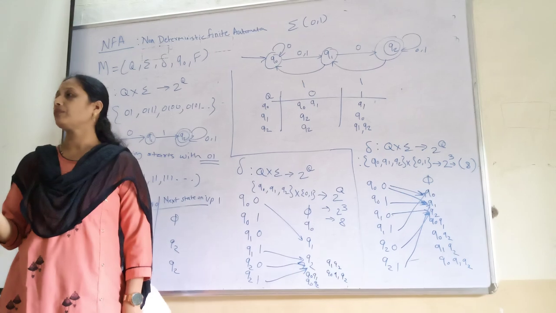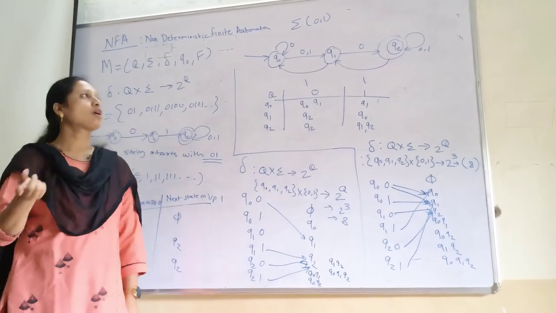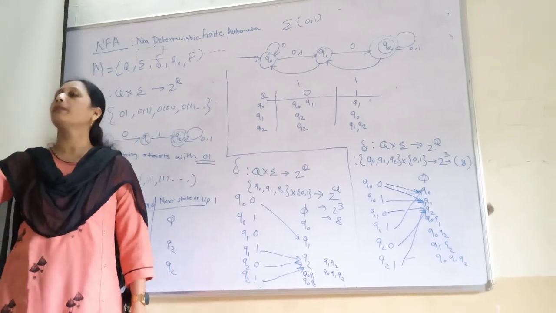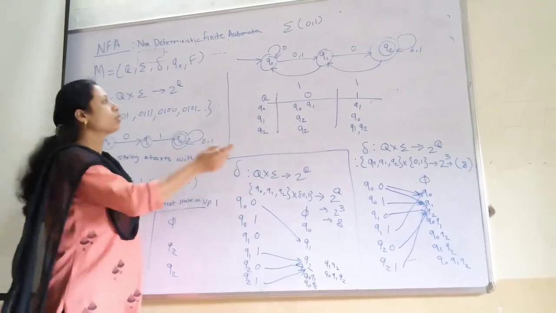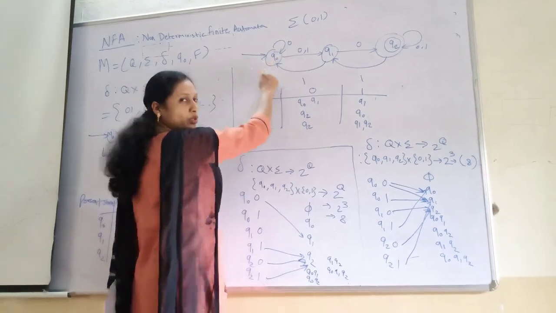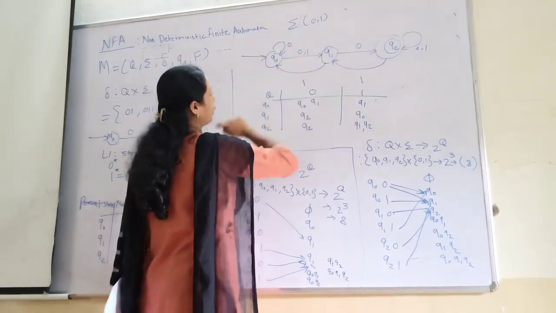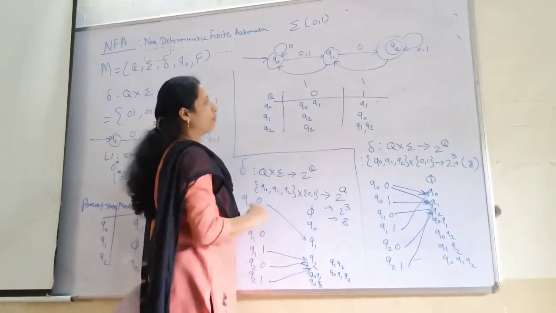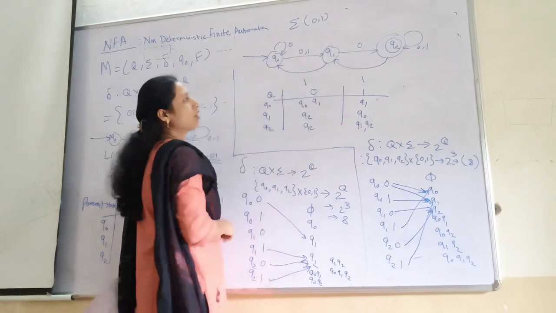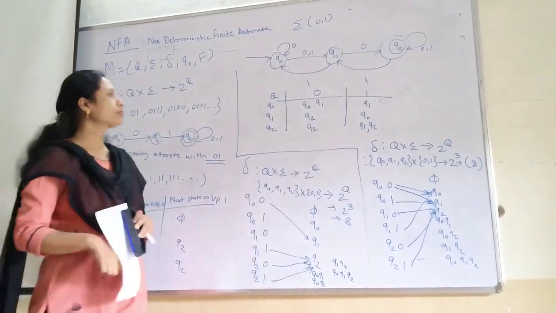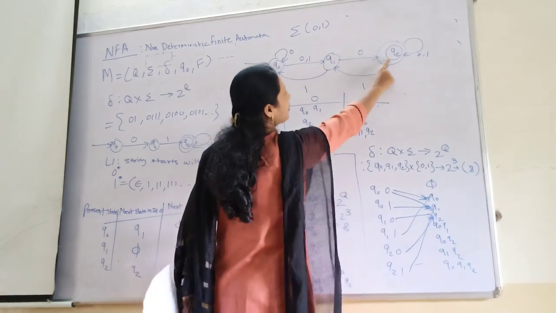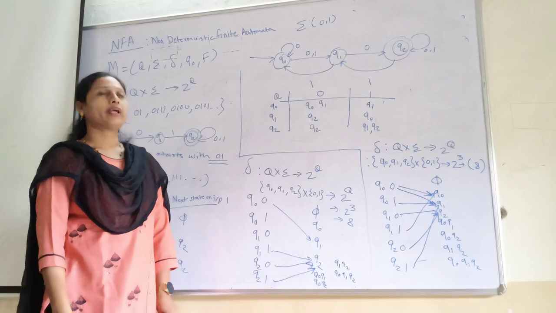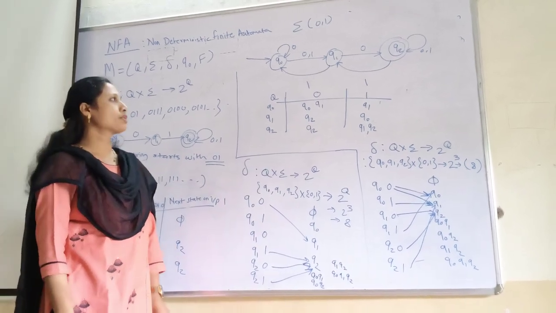Why is it possibilistic? Because on a single input you can have multiple outgoing transitions to multiple different states. So Q0 on 0 moving to Q0 as well as moving to Q1. Now Q0 on 1 moving to Q1. Now talk about Q1. Q1 on 0 moving to Q2 and Q1 on 1 moving to Q0.